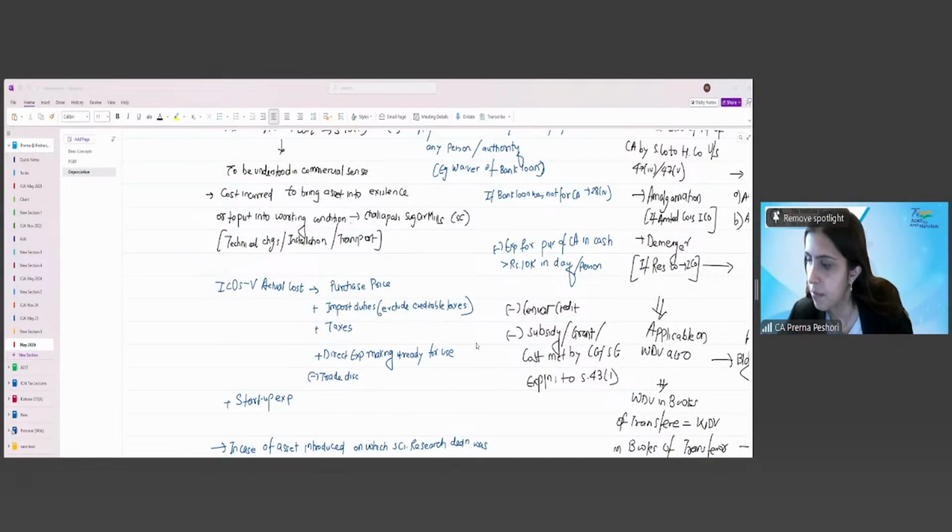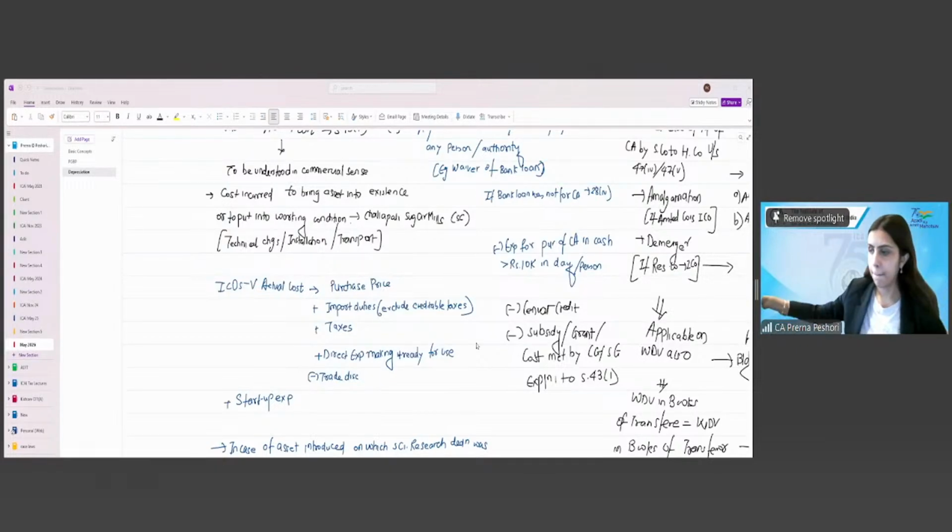Next, 28(6): sum received on a key man insurance policy. If it is in a business or profession, then under Section 28(6) it is PGBP income. If it is received by an employee, then under Section 17(3) it is salary. If it is by a third person like family members, then it is income from other sources under Section 56(2).